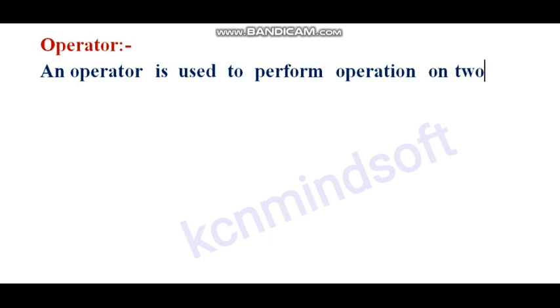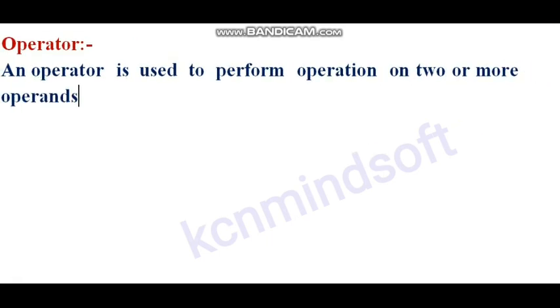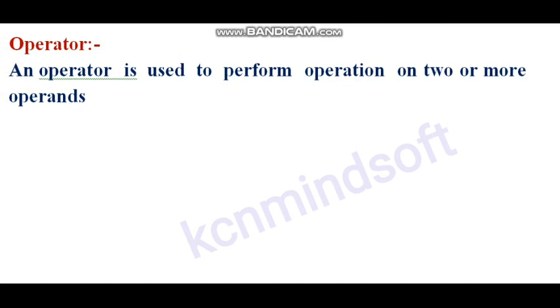What is an operator? An operator is used to perform an operation on two or more operands. 2 + 3 is an operation. Plus is an operator.